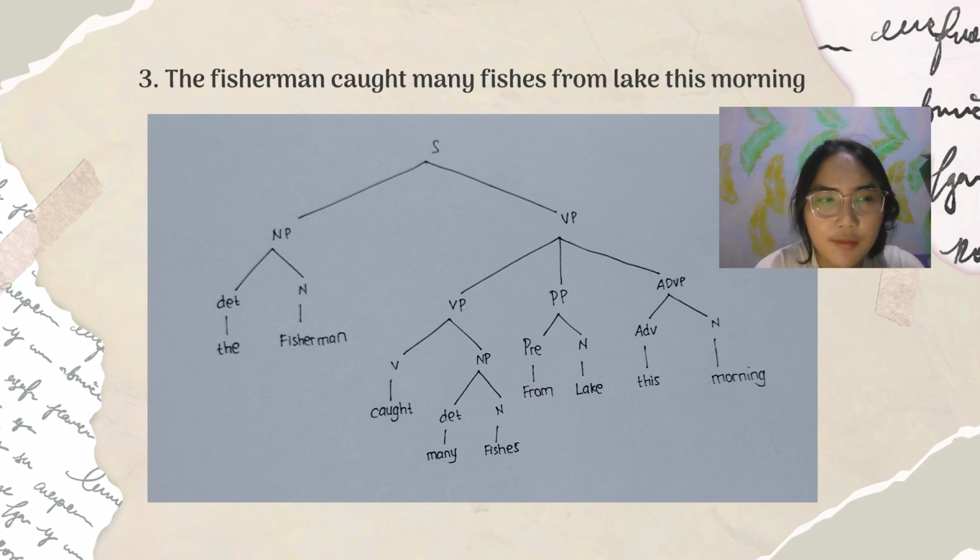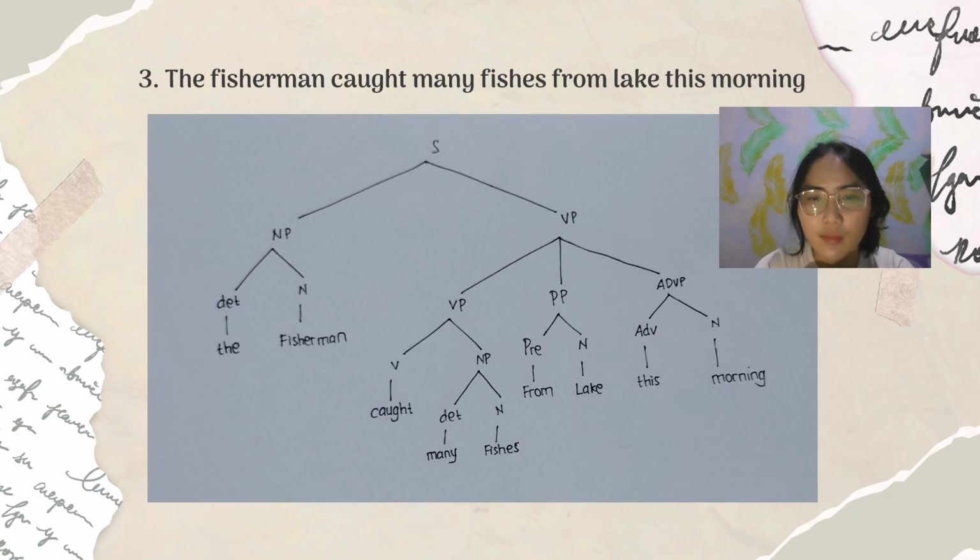Caught many fishes is a VP. Caught is a verb, and many fishes is NP. Many is a determiner, fishes is a noun. Next is PP, from lake. I write PP because it's a place description.